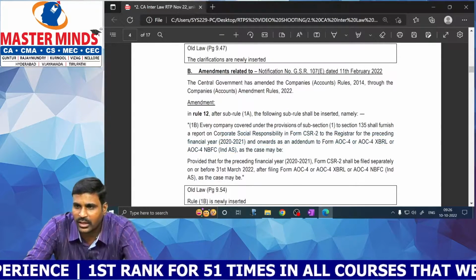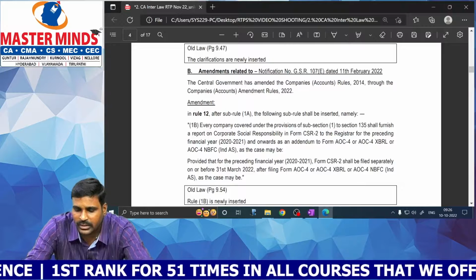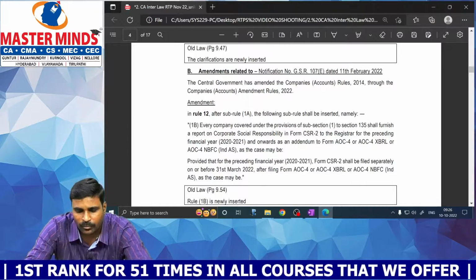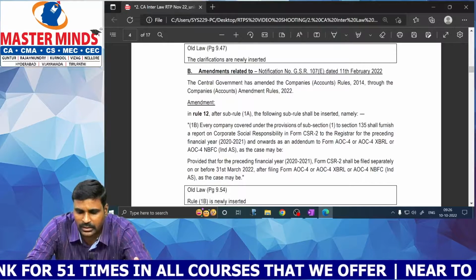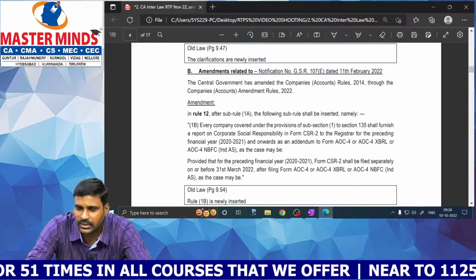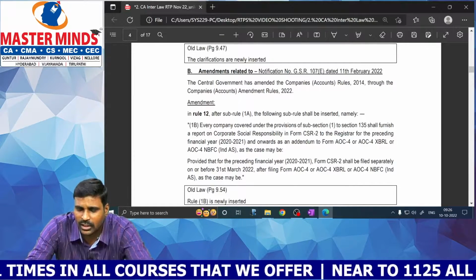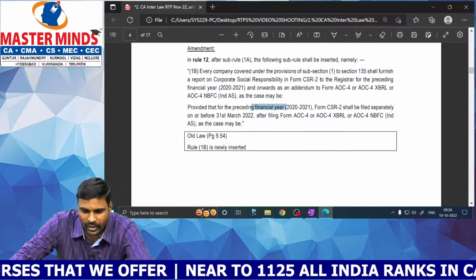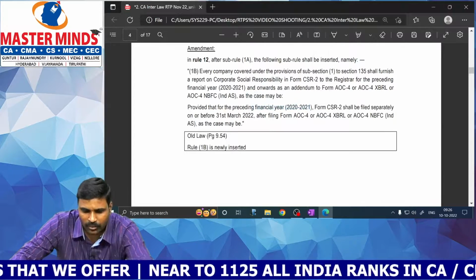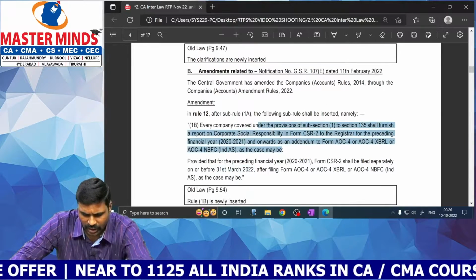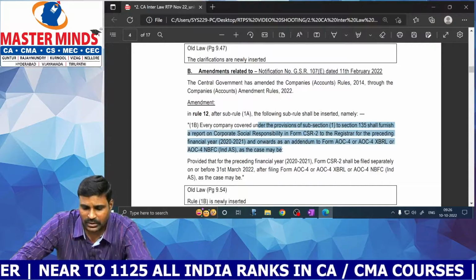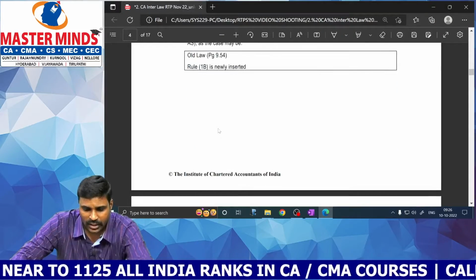So along with filing financial statements, AOC means company's accounts rules. Along with filing of financial statements, a report on CSR activity shall also be filed with the ROC. So for this financial year 2021, this is completed before 31st March 22. In general, every year along with the financial statements, we have to submit the report on CSR activities also.